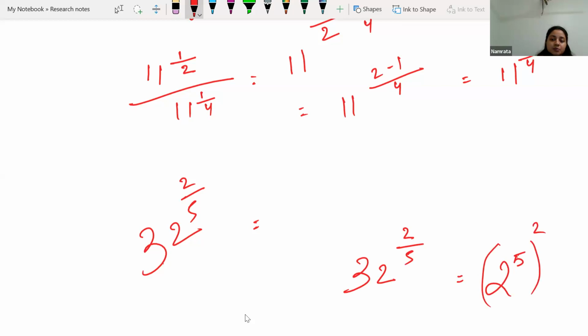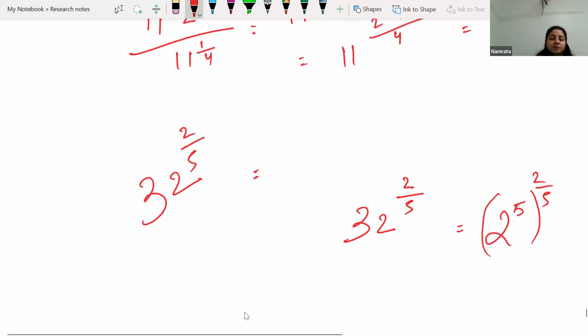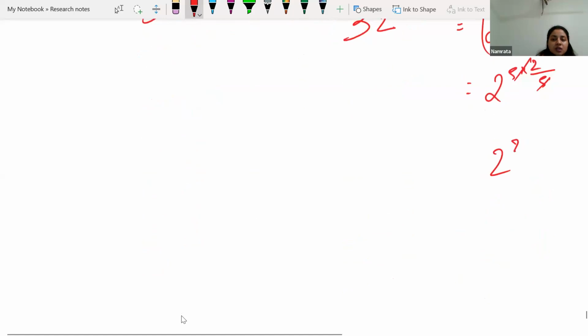And the whole is having 2 by 5, then what? Ma'am, you will cancel 5 and 5. Exactly. We will be cancelling 5 and 5 and we'll be getting 2 to the power 2. When the power is smaller, we can just do the multiplication and write it. When the power is bigger, like 31, 30, or 40, just write the answer as it is. That is our final answer.